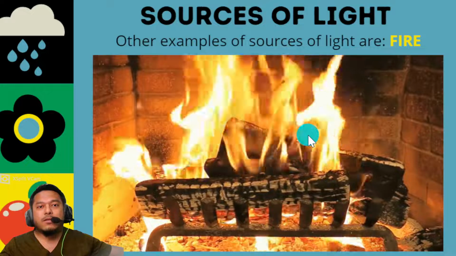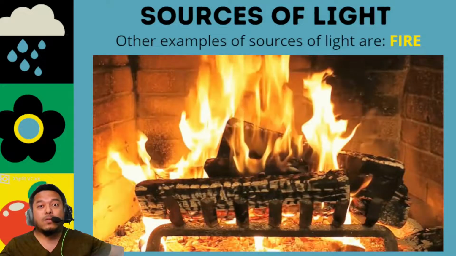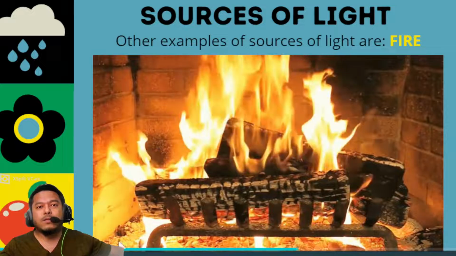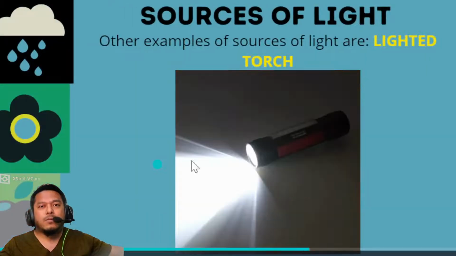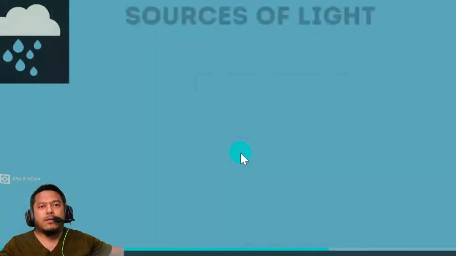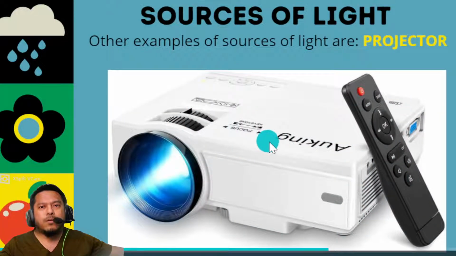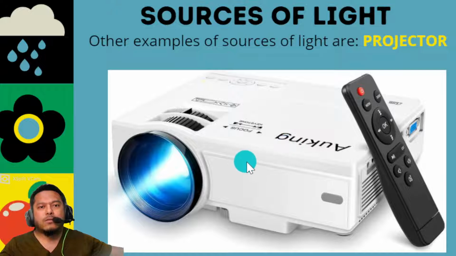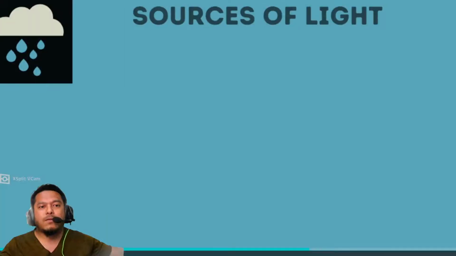You can use it to see your surroundings. Another example would be the torch. And the fourth example, the projector. Yes, a projector like we have in school, it produces light. It can be a source of light.